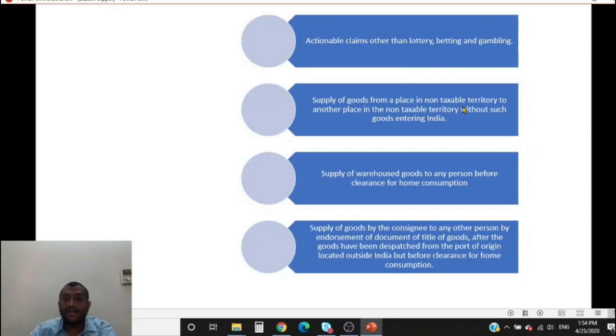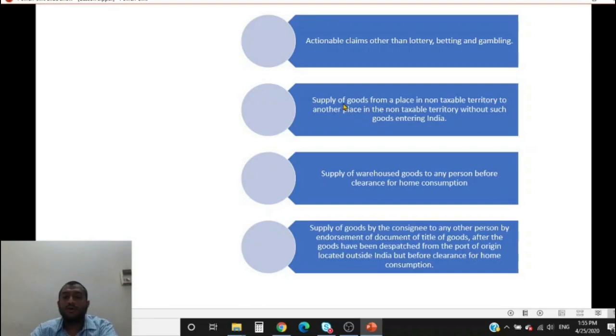Supply of goods from a place in non-taxable territory to another place in non-taxable territory without the goods entering India. Let us say Reliance Industries has got an order in China. So it is a unique order. It cannot manufacture the goods in India. So what it does is, it enters into an agreement with a supplier in Germany. It tells the supplier, you do one thing, you manufacture the goods and you ship it directly to China, to my buyer. So the goods are not entering India.